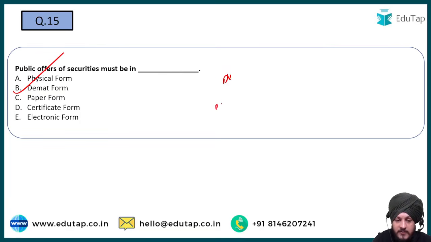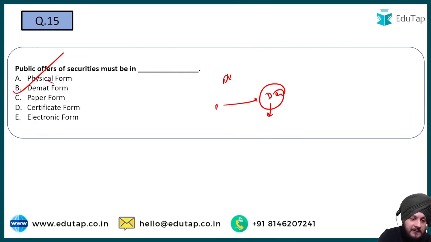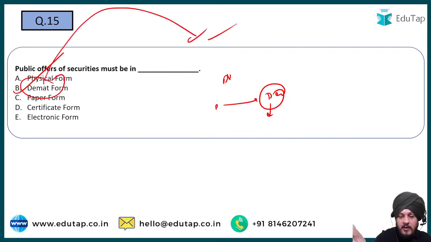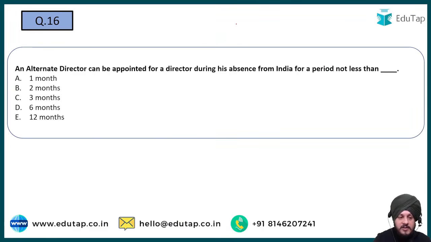So the public offer securities must be available in, must be issued only in demat form, which is nothing but the dematerialized form, right? So that is going to be the correct answer to this question. ये तो बहुत इजी क्वेश्चन है, इसमें तो एक्सप्लेनेशन की भी जरूरत नहीं है, बहुत ही स्ट्रेट फॉरवर्ड आंसर होगा इसका. Moving on to question number 16th.